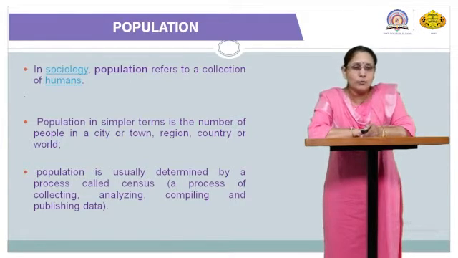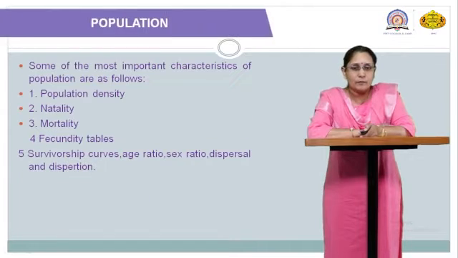Population is usually determined by a process termed a census. What is meant by census? We collect the particular data, analyze it, compile it, and then try to publish it. This is in simple terms the definition of population and how we analyze and calculate it.